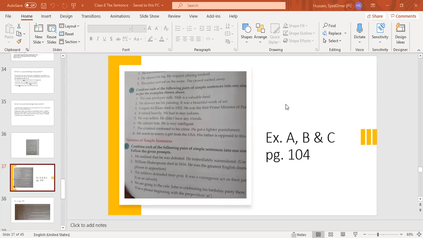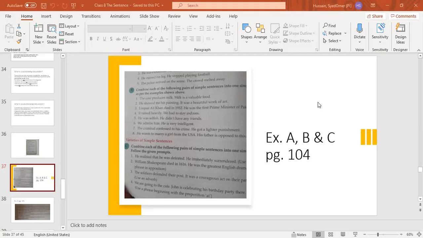One I will tell you. Liaquat Ali Khan. Who is Liaquat Ali Khan? Then you have to describe it. Liaquat Ali Khan, comma, the first Prime Minister of Pakistan, comma, died in 1952. We have to use one finite verb, that is died, okay? Because it is a simple sentence. Liaquat Ali Khan, comma, the first Prime Minister of Pakistan, comma, died in 1952. In this way.